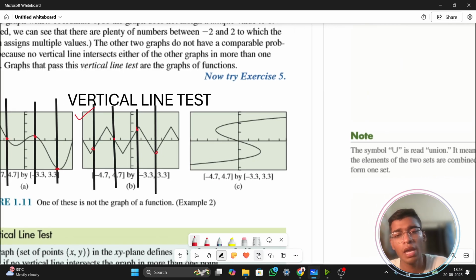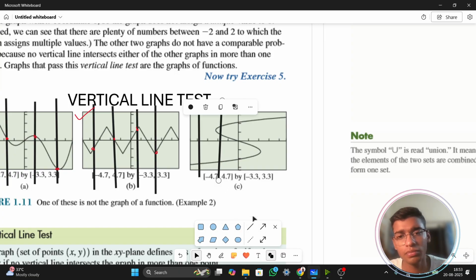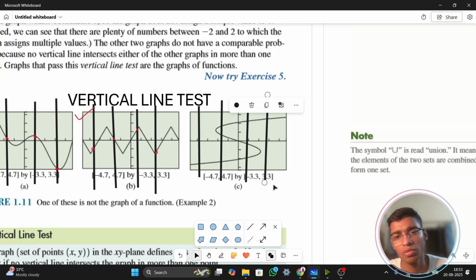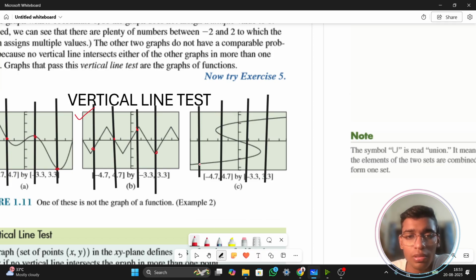Let's check for C. If I'm drawing my vertical line at any point here, then at the next point here, then at the next point here, okay, this is tilted. It has to be a vertical line and everything has to be a vertical line. So this is also done. Moving forward, you see this is touching the graph at this point. So this is true. Now here, this vertical line is cutting the graph at 1 point, 2 points, and the third point. Again, here also it is cutting at 1 point, 2 points, and 3 points.